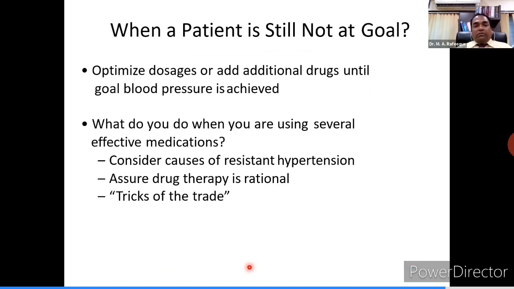What you will do when a patient is still not at goal in spite of the full treatment? You have to optimize the dose. You have to add another anti-hypertensive molecule. You have to see that your combination is rational. C for the causes of secondary hypertension, C for the causes of resistant hypertension. See that your prescription should be rational.